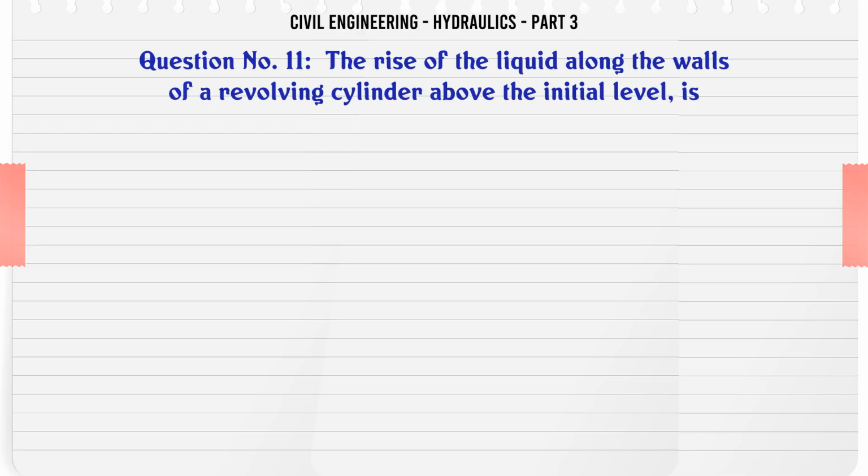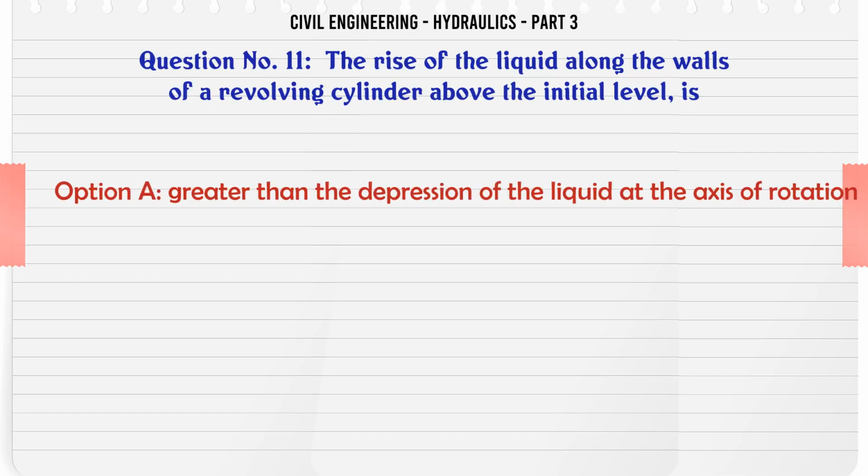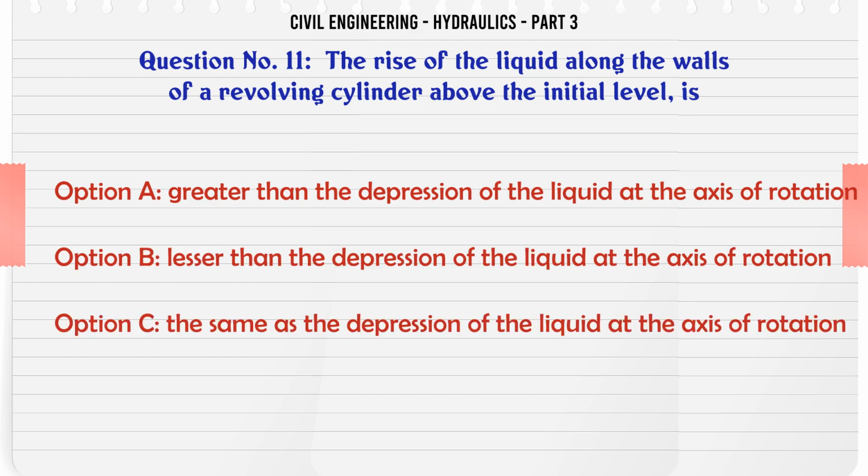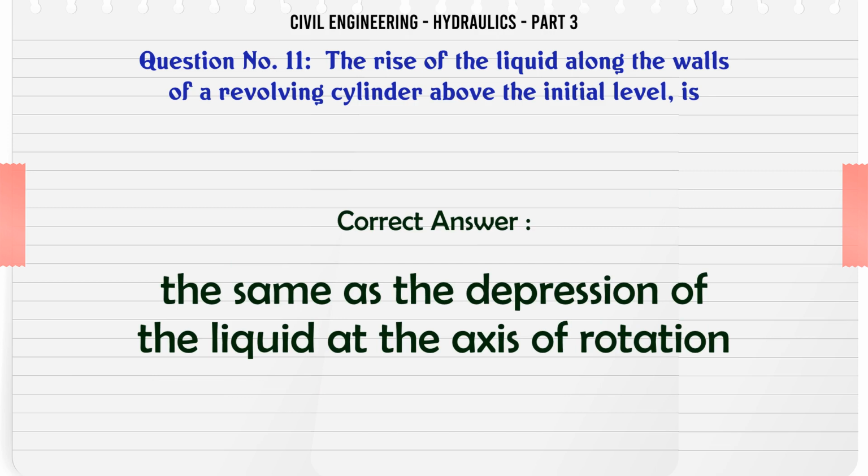The rise of the liquid along the walls of a revolving cylinder above the initial level is: A, greater than the depression of the liquid at the axis of rotation; B, lesser than the depression of the liquid at the axis of rotation; C, the same as the depression of the liquid at the axis of rotation; D, none of these. The correct answer is the same as the depression of the liquid at the axis of rotation.